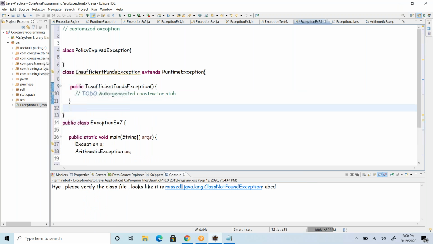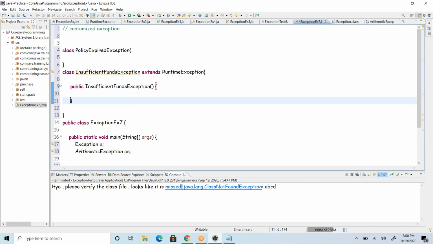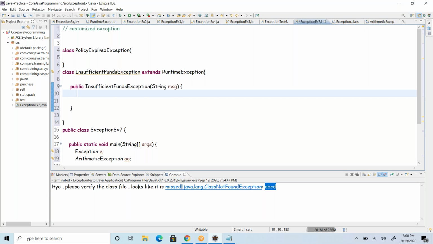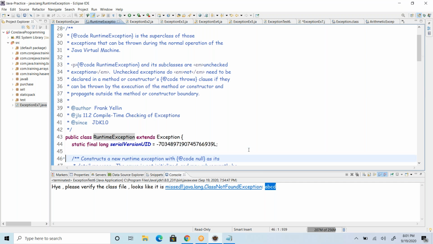So in InsufficientFundsException, I'm going to define a constructor, and here I will pass the message, a string exception message, like the description we get for division by zero. You can pass that message, and how it is printed to the console, I don't have to care about, because my RuntimeException will take care of it.